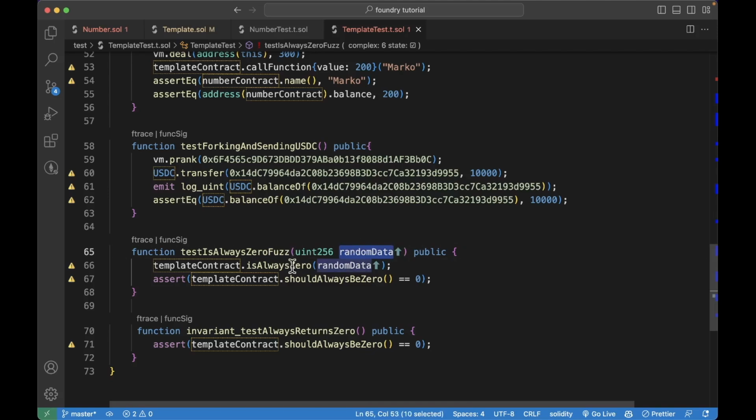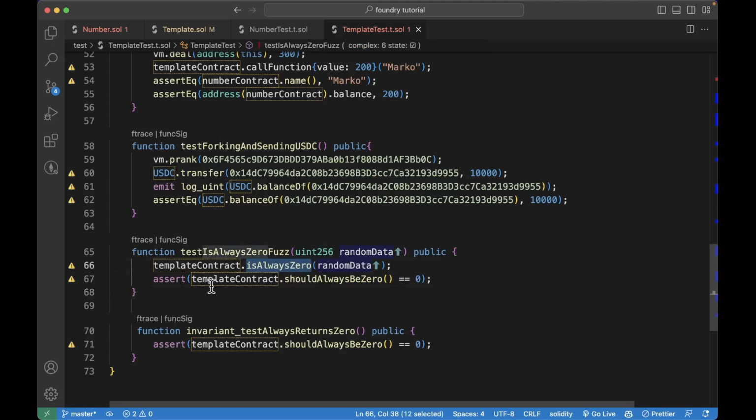We just pass in random data, which is of type uint256, and this random data ranges from 0 to everything a uint256 can hold. The goal is that we'll do a lot of runs. We'll try again and again, multiple iterations. We'll run this test not only once, but multiple times. And you can specify the runs in the foundry.toml file. We'll see that in a second.